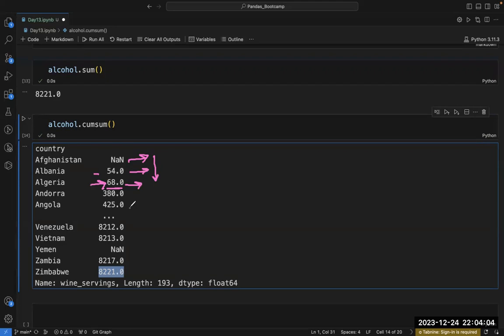If you calculate 54 plus 68 and plus this value, you will get 380. Whatever value is present here, you will get the sum of all the values till that point.